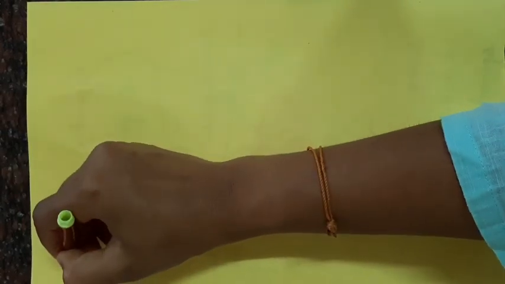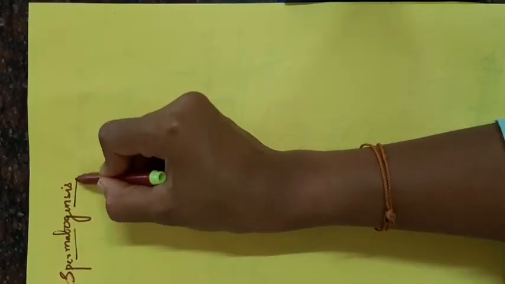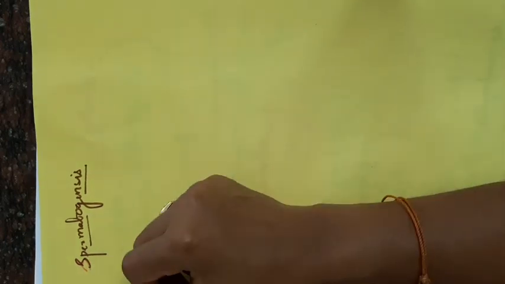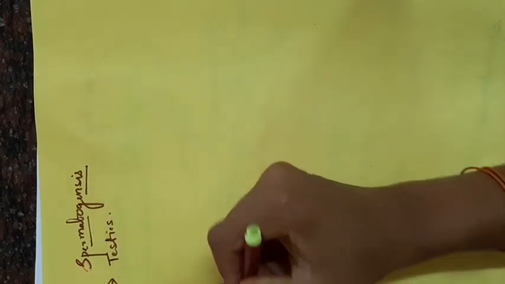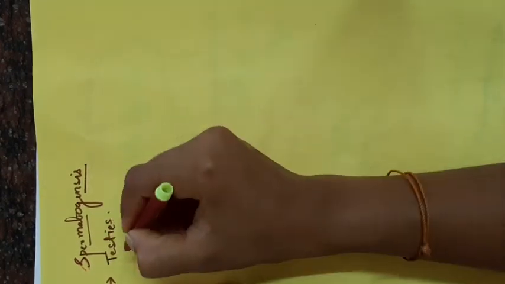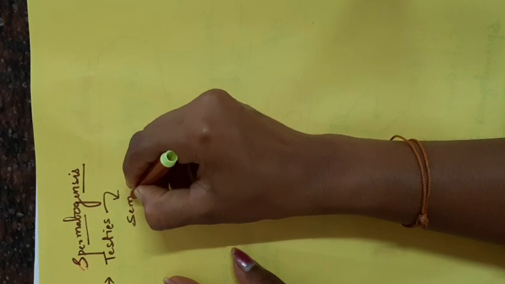Next we can discuss the actual process of spermatogenesis. Here again I am writing the title. Okay. Spermatogenesis occurs in the testes. Again and again I am telling, testes are the primary sex organs. In the testes particularly, the gametogenesis occurs in seminiferous tubules.